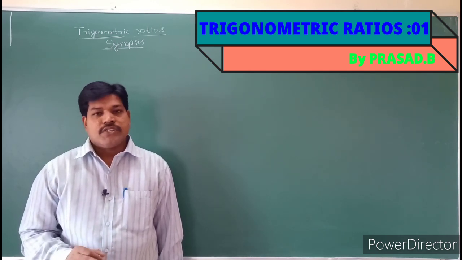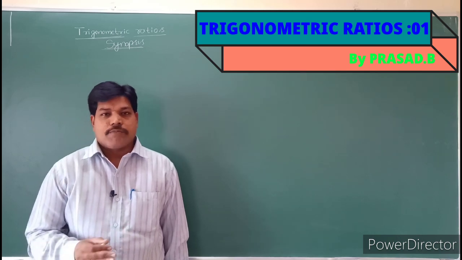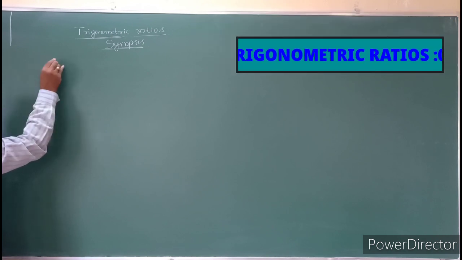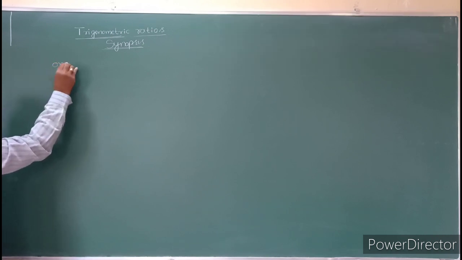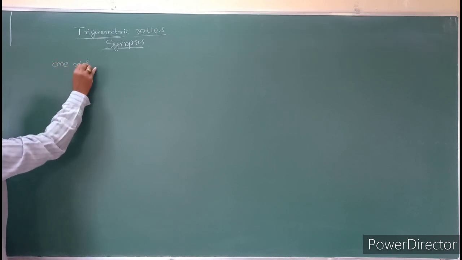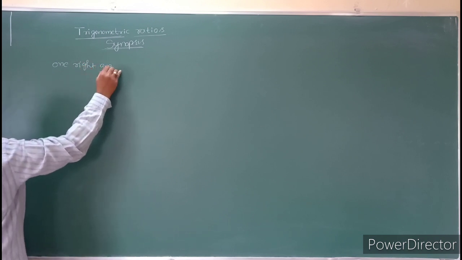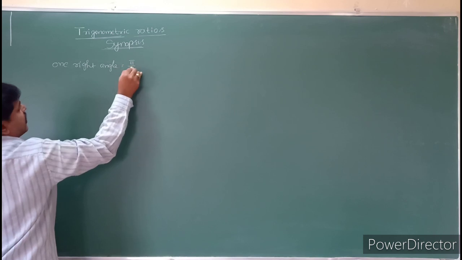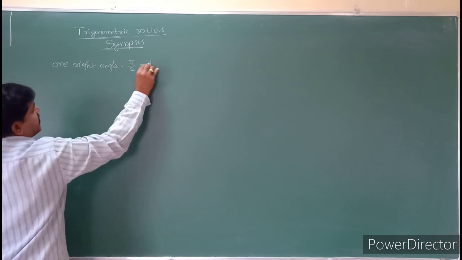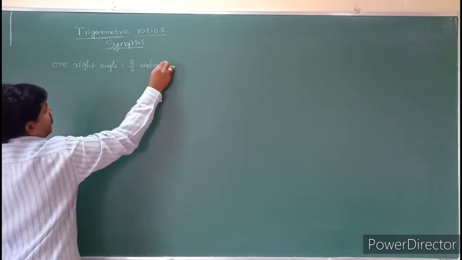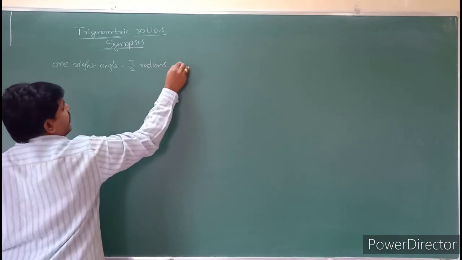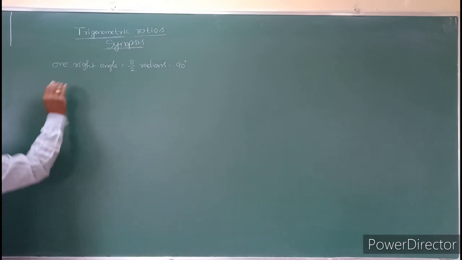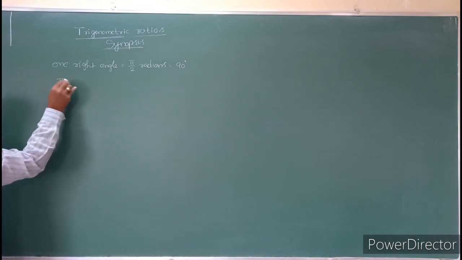Let us see some synopsis in this topic. One right angle is equal to pi by 2 radians, and pi by 2 radians is nothing but 90 degrees.